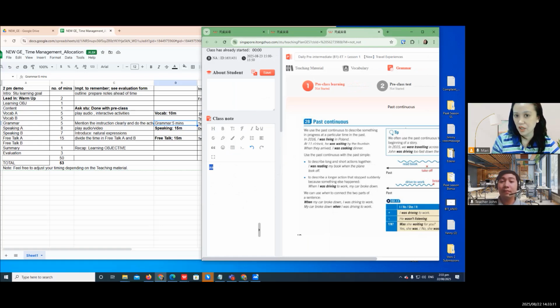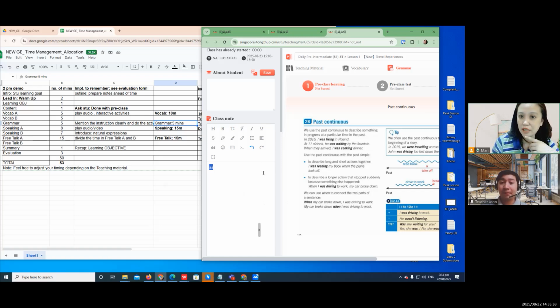Then you can pinpoint, okay, I'm going to teach you how to make the past continuous tense. So look here. So then teach this, like this one. I was living in Poland. So then there's the past and the continuous tense, living. It has an ing. So that's how you teach it in a very easy manner.